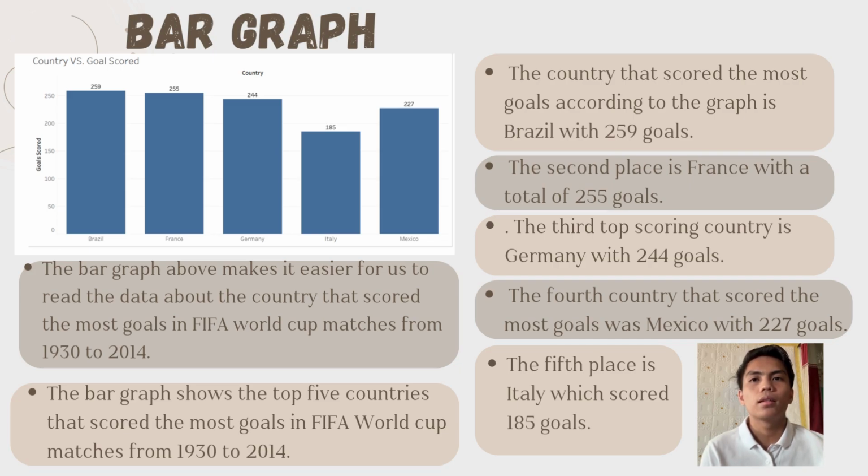Next country is Mexico with 237 goals, and last place is Italy, which scored 185 goals. The bar graph above makes it easy for us to read the data on the country that scored the most goals in FIFA World Cup matches.